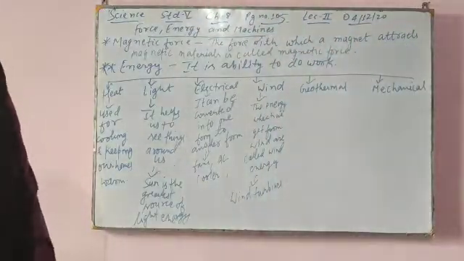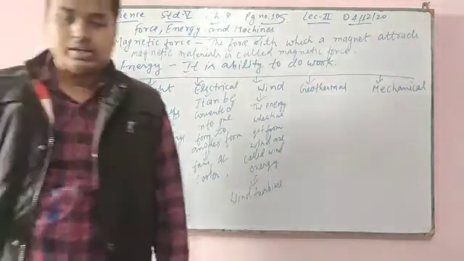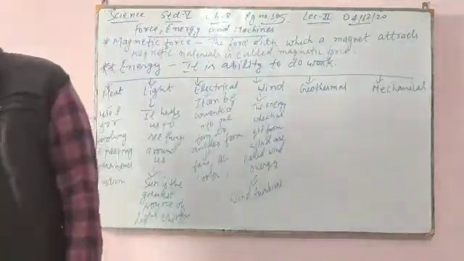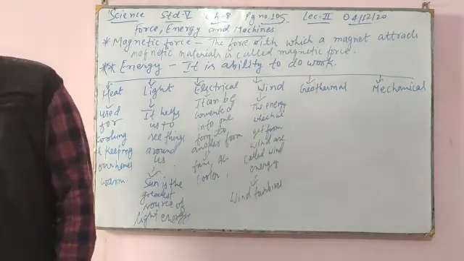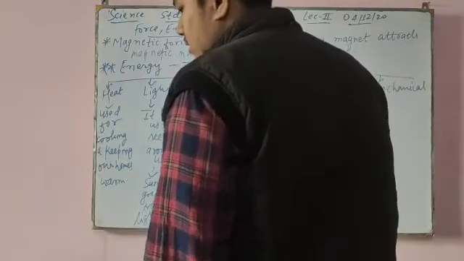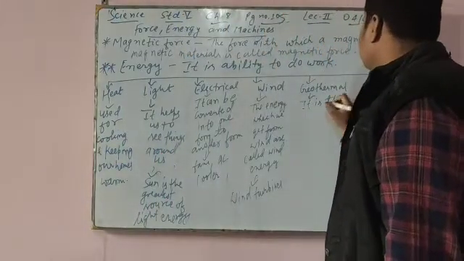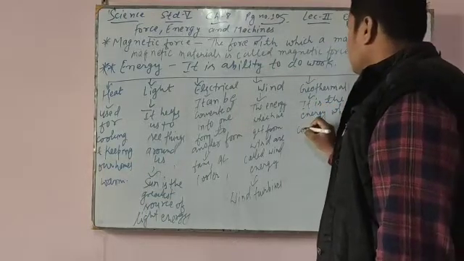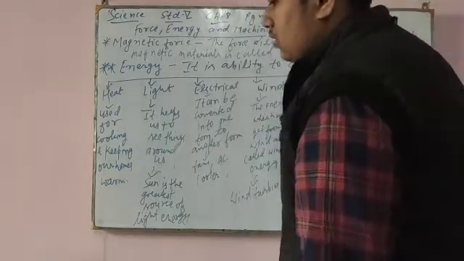Next is geothermal energy. The interior of the earth is extremely hot. Geothermal energy is the energy that comes from the heat within the earth.